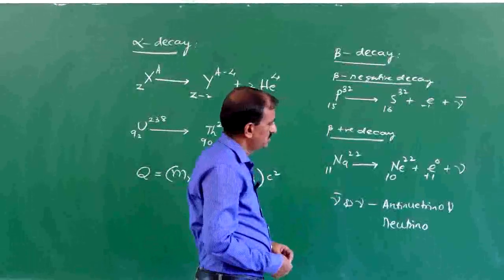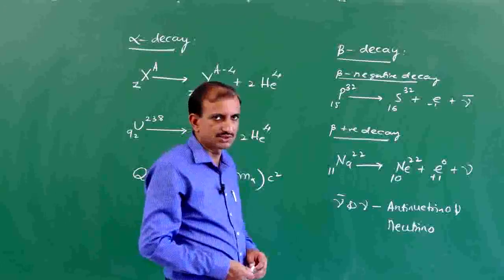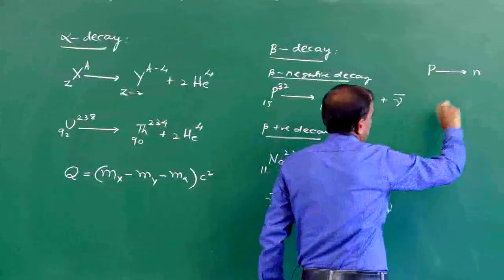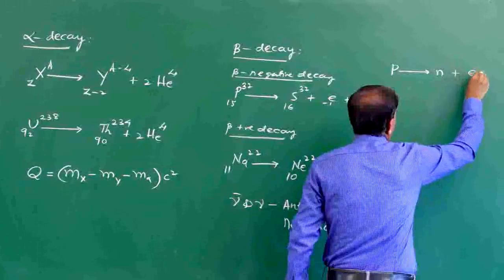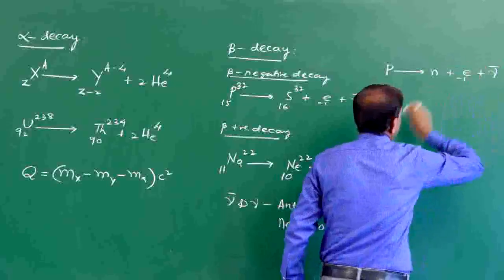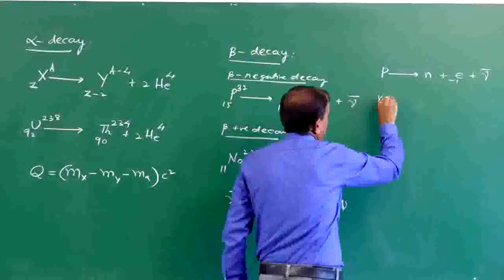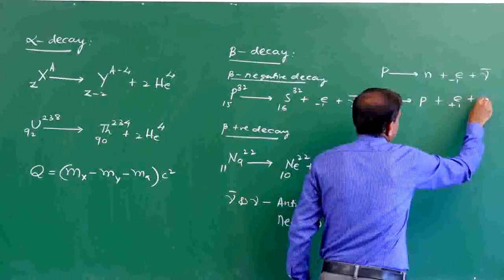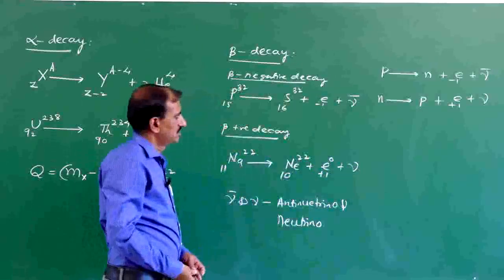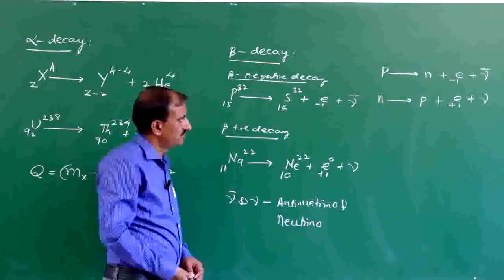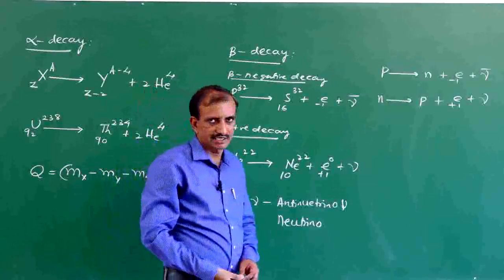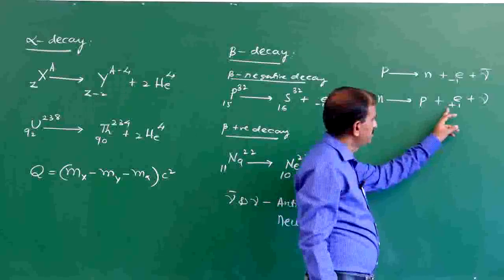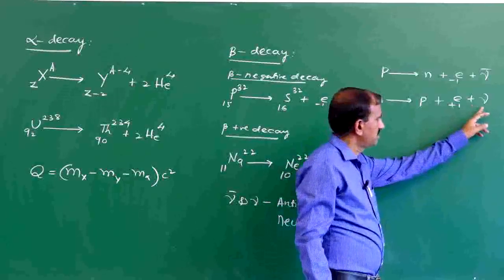When a neutron inside the nucleus is converted into a proton, an electron and an antineutrino are emitted. Similarly, when a proton is converted into a neutron, a positron plus a neutrino are emitted.